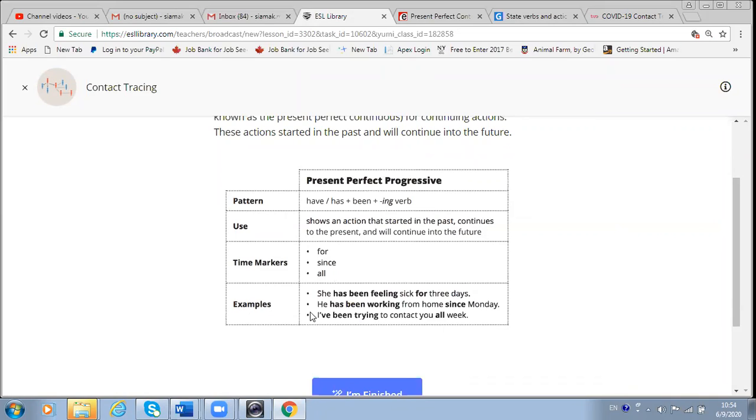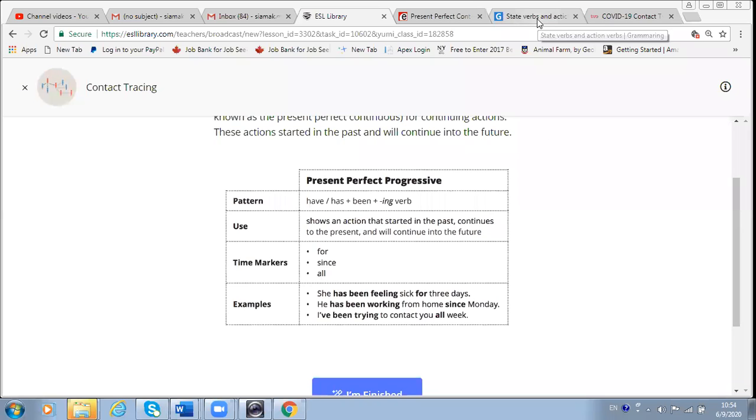Look at the examples. She has been feeling sick for 3 days. You see, the period is mentioned here. She has been feeling sick for 3 days. He has been working from home since Monday. I've been trying to contact you all week. So all these time expressions emphasize the period in which something has been happening.